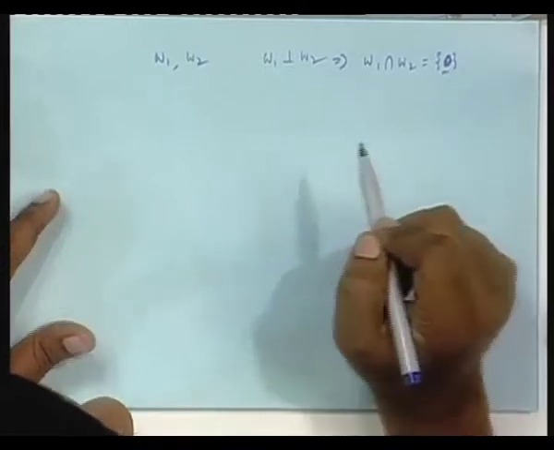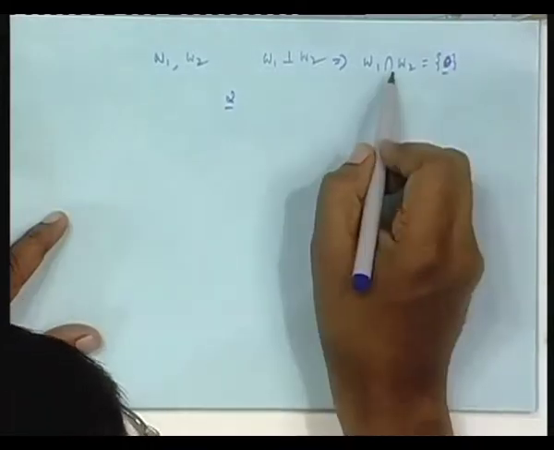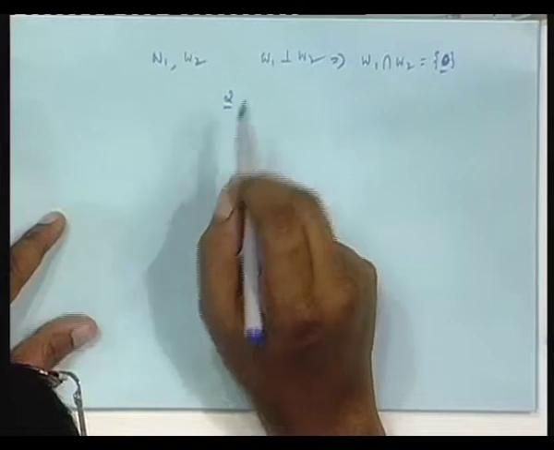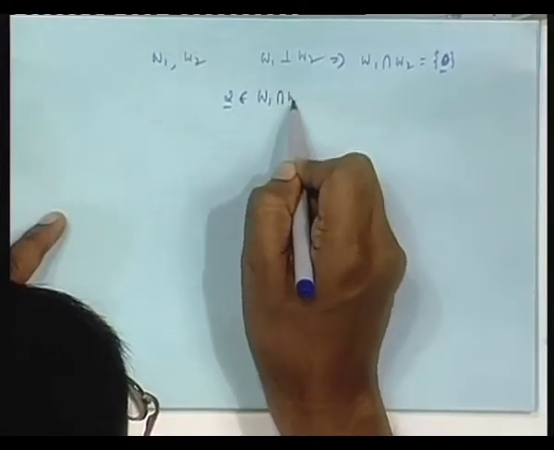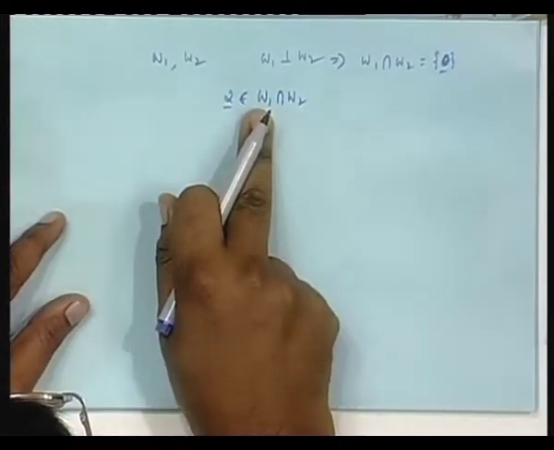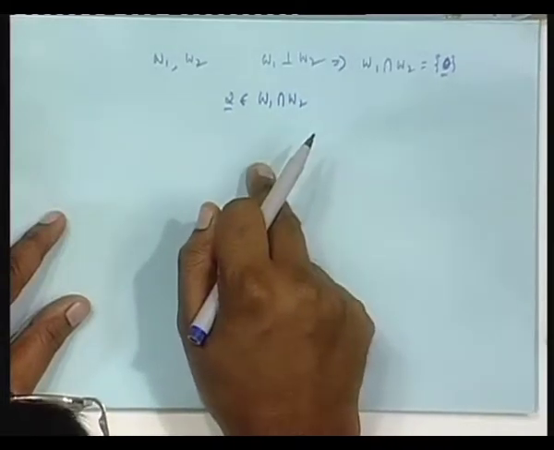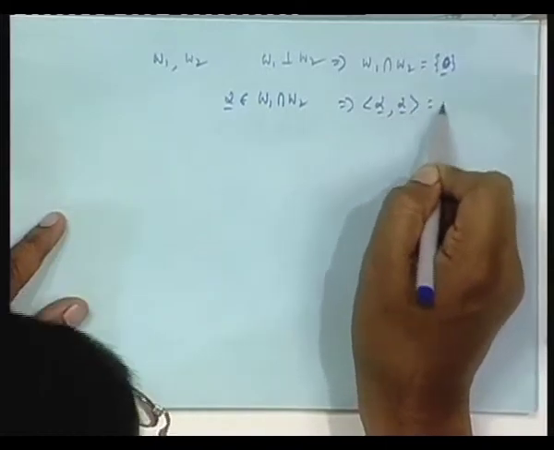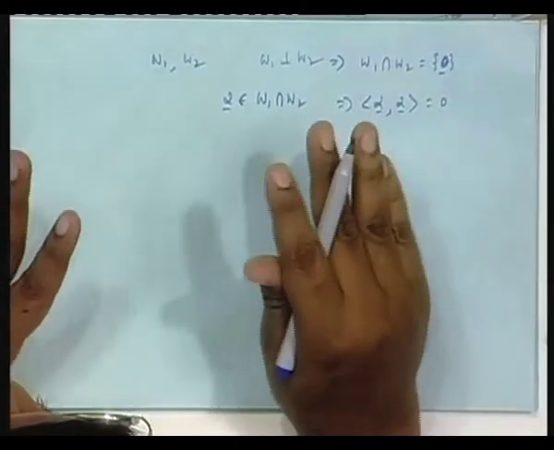But how? What will you do? Suppose there is an alpha that belongs to this space. That means alpha belongs to W1 and alpha belongs to W2, and W1 and W2 are orthogonal. So that means alpha with itself is 0, because alpha belongs to W1 also, alpha belongs to W2 also. Please see the way I prove.